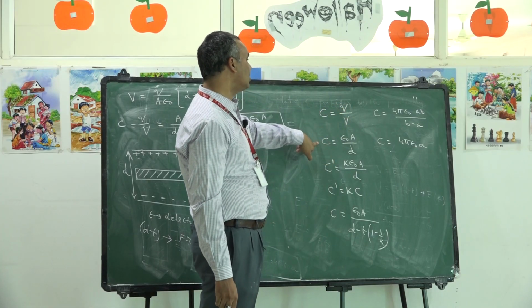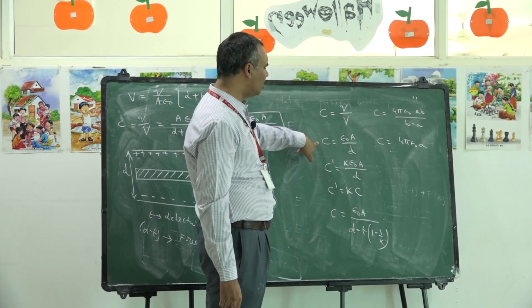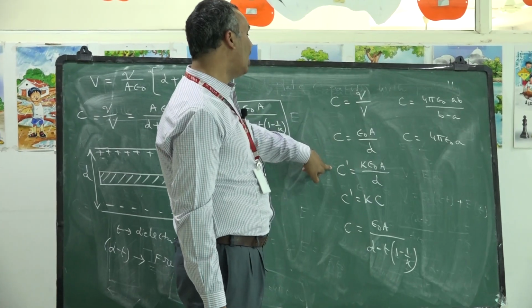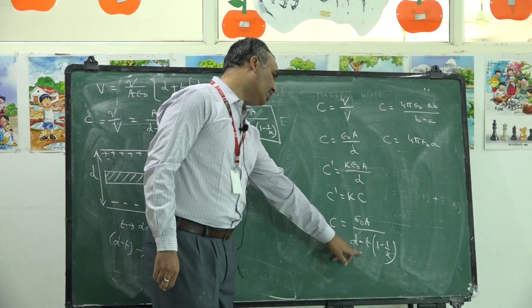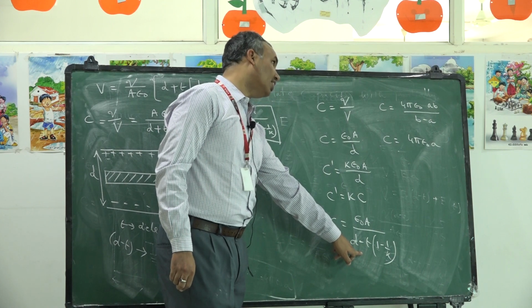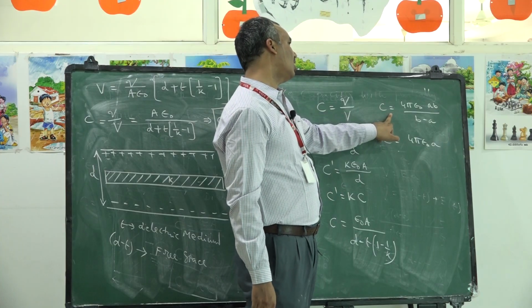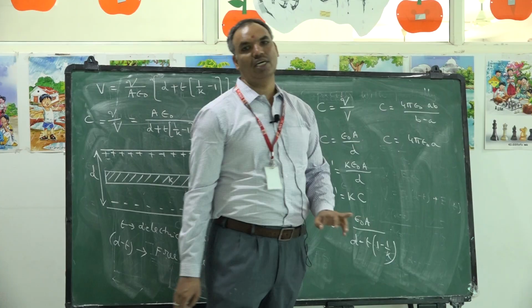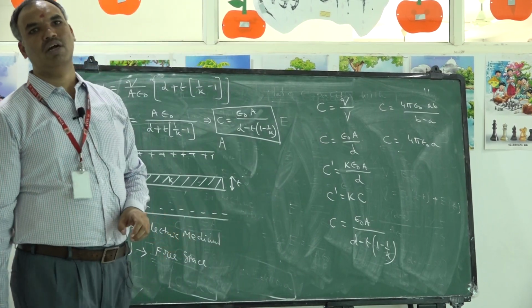This is the capacitance of a parallel plate capacitor completely filled with air medium or free space as medium. If it is filled with dielectric medium, capacity increases by K times. If it is partially filled with dielectric of thickness T, the capacitance is given by this. In case of spherical capacitors, the capacitance is 4 pi epsilon naught AB by B minus A. In case of isolated sphere, the capacitance is 4 pi epsilon naught A.